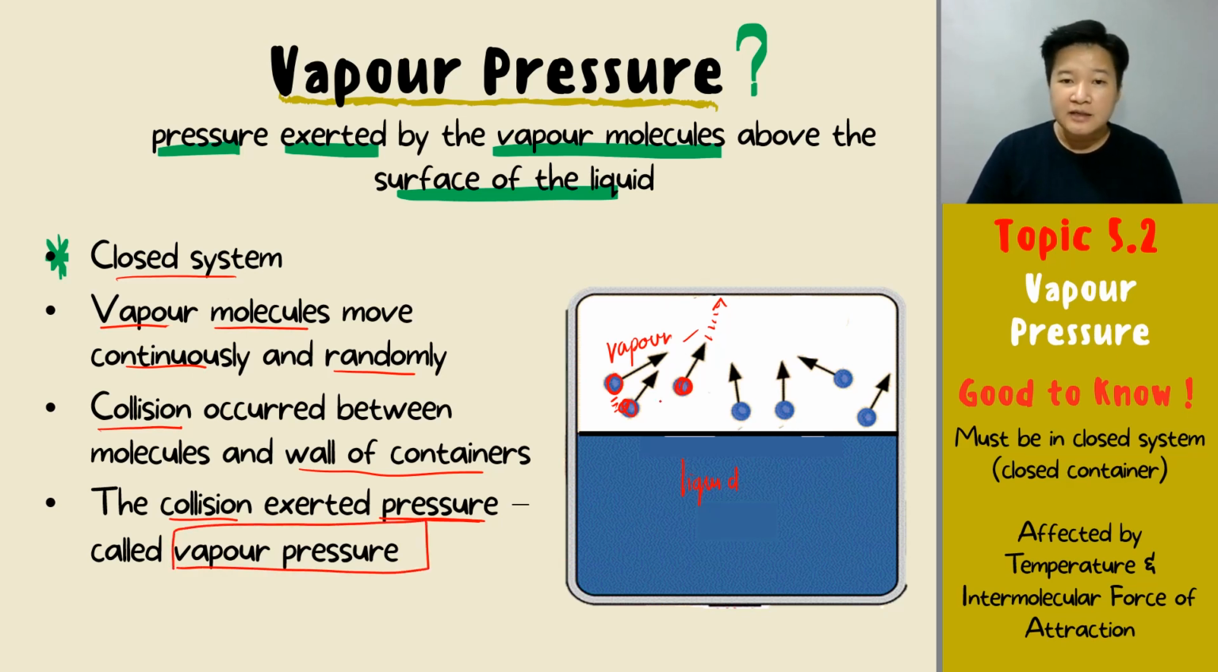Can you see that? So you will have vapor above your liquid. All this is your vapor. Knowing that your vapor will move continuously and randomly, so they will collide with each other or the wall of the container. And during the collision, pressure produced. So the pressure produced is what we call Vapour pressure. The pressure that produced by the vapor molecule in a closed system above the surface of the liquid. That's it about Vapour pressure.